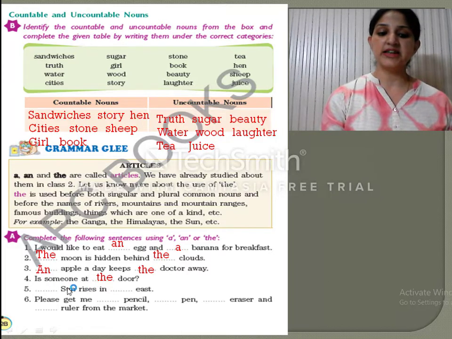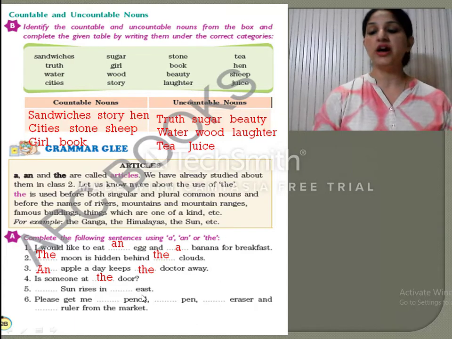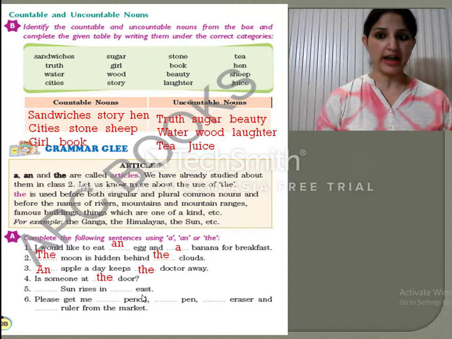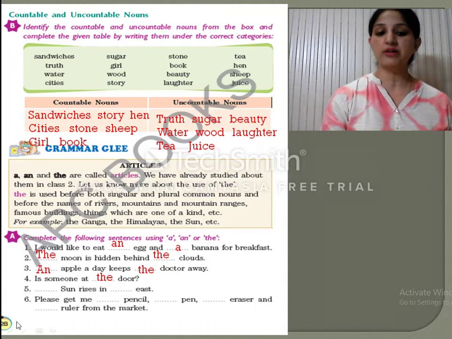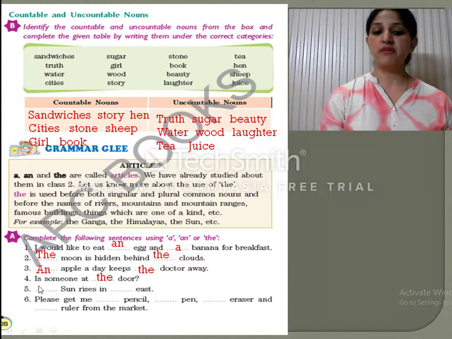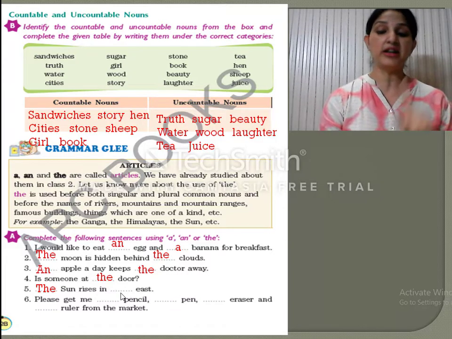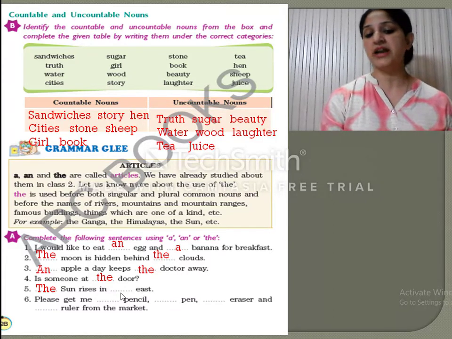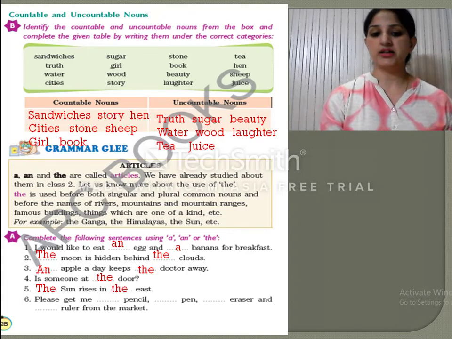In the next sentence, dash sun rises in dash east. So I told you a thing particularly of its own kind, we will use the. So we are having only one sun. So we will use the sun rises in. We have only one direction. We have four directions, but east is one of its kind. So we will write the east.